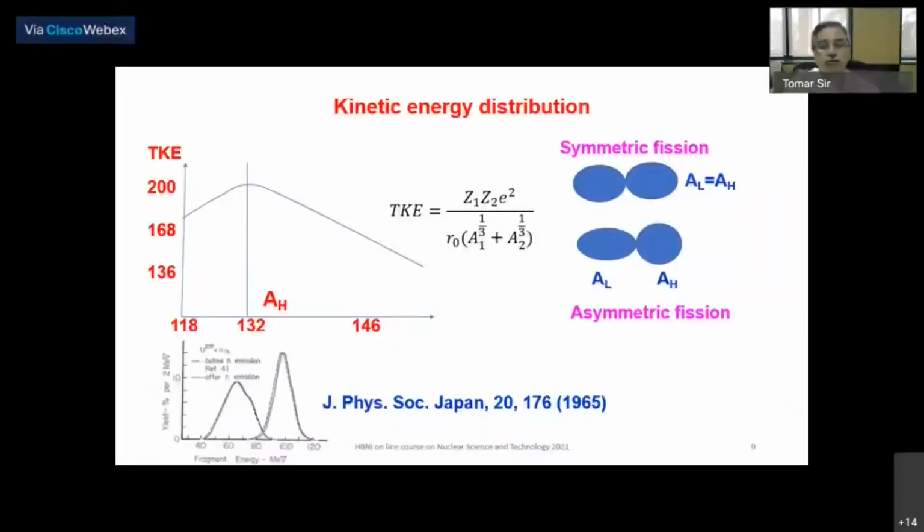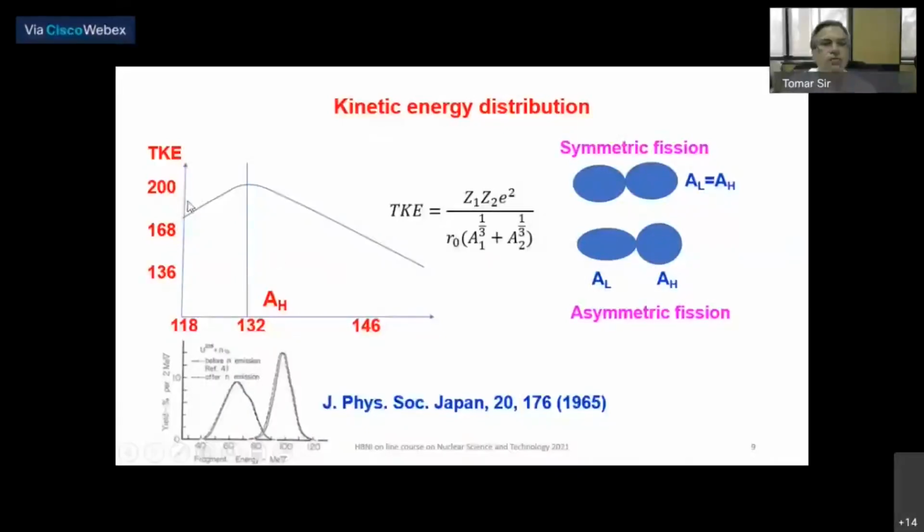Another important observation in nuclear fission is the kinetic energy distribution. I am just giving you an example here: if the nucleus splits into two equal halves, when the lighter mass and heavier mass are the same, then the kinetic energy is supposed to be maximum, because when Z1 equals Z2, then Z1 Z2 e squared by R1 plus R2 will be maximum. So the total kinetic energy should be maximum for the symmetric fission of the heavy nucleus.